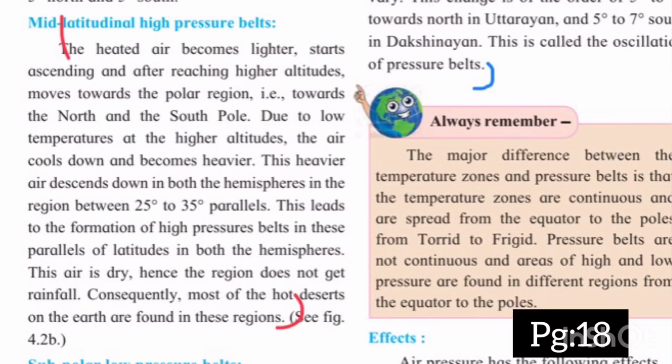This heavier air descends down in both the hemispheres in the region between 25° to 35° parallels. This leads to the formation of high pressure belts in these parallels of latitudes in both the hemispheres. This air is dry, hence the region does not get rainfall. Consequently, most of the hot deserts on the earth are found in these regions.